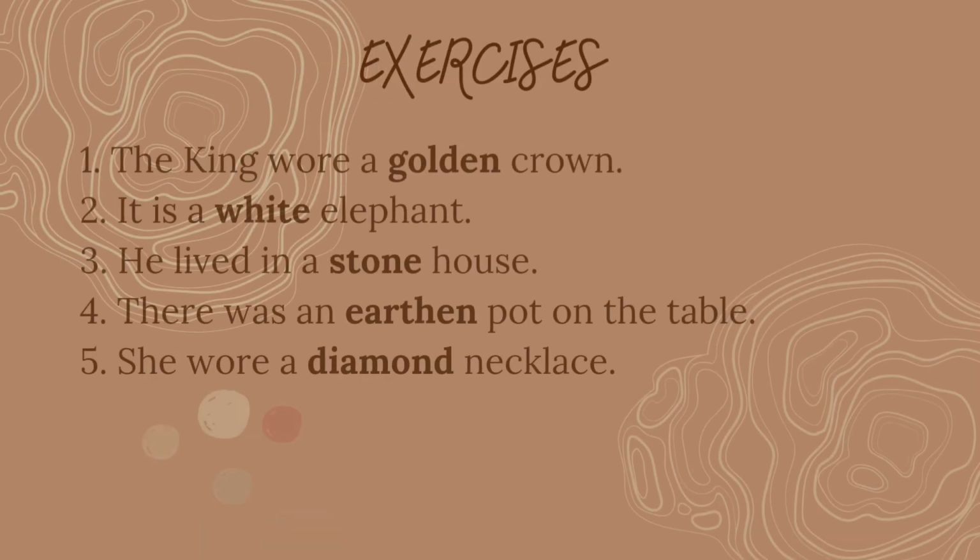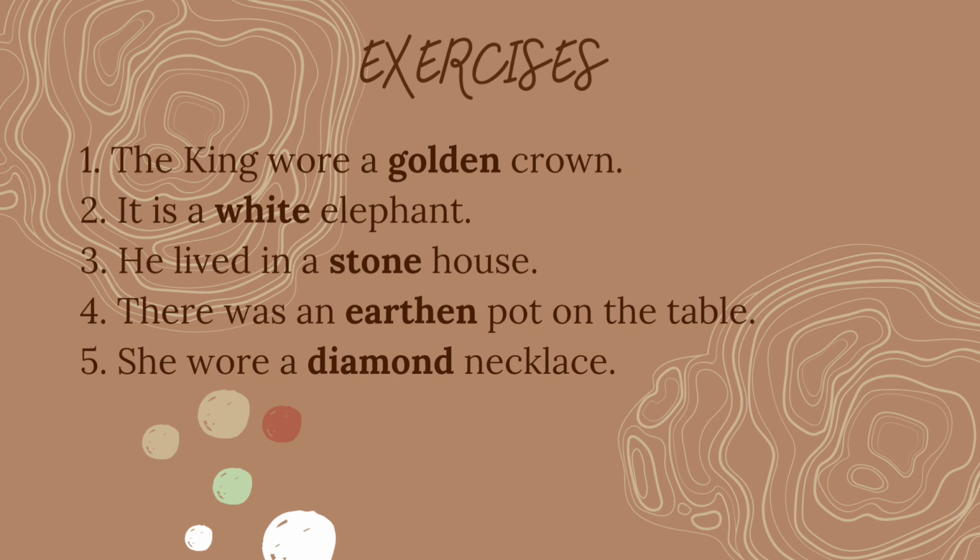For the fourth question, "There was an earthen pot on the table." It should be, "There was a pot made of earth on the table." The last question is, "She wore a diamond necklace." It should be, "She wore a necklace made of diamond."